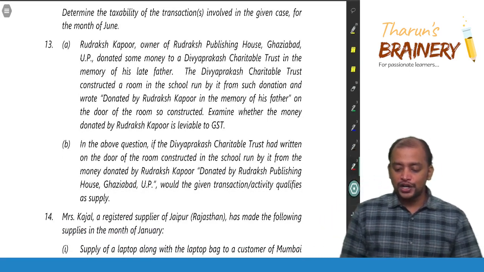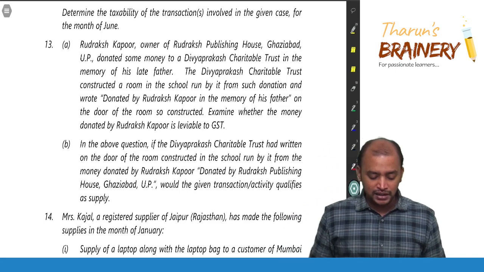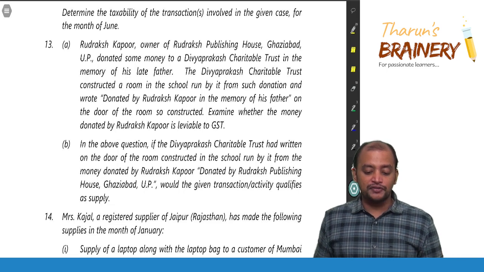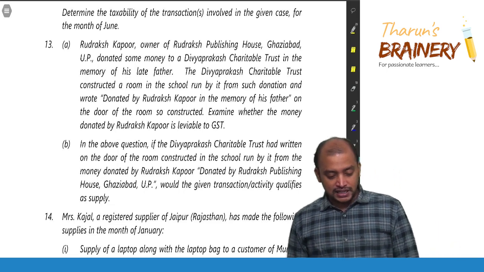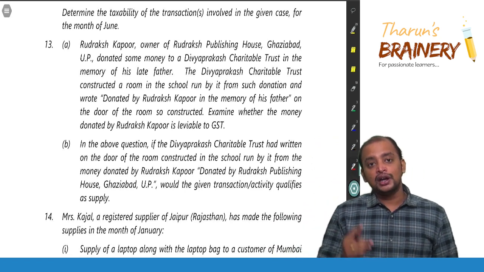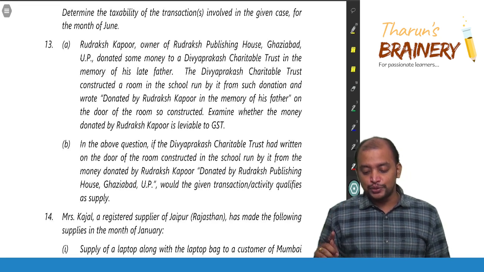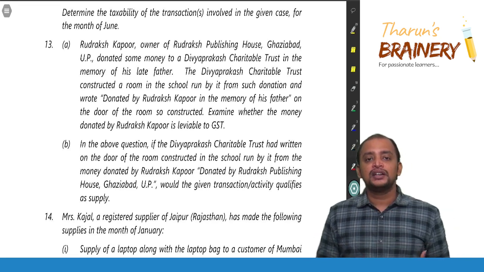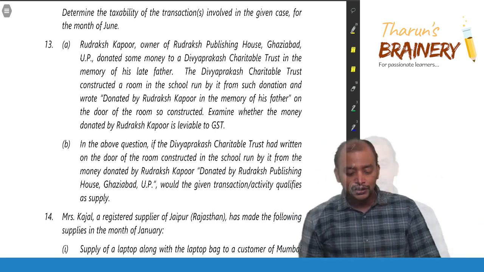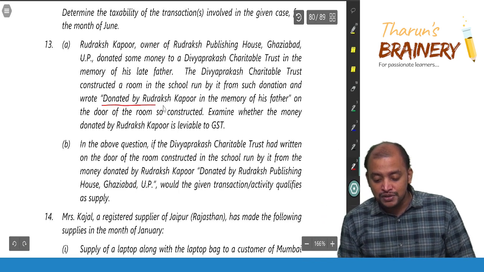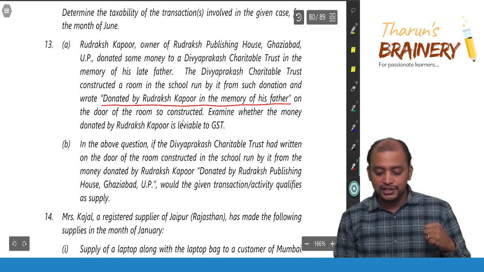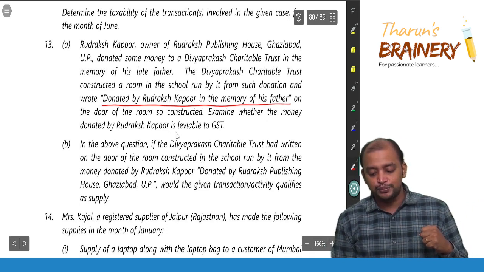Rudraksh Kapoor, owner of Rudraksh Publishing House, Ghaziabad, UP, donated some money to Divya Prakash Charitable Trust in the memory of his late father. The Divya Prakash Charitable Trust constructed a room in the school run by it from such donation and wrote, donated by Rudraksh Kapoor in the memory of his father. Display of name. Whether donation constitutes supply or not. Donated by Rudraksh Kapoor. Individual name is displayed. So there is no business advantage. On the door of the room so constructed, examine whether the money donated by Rudraksh Kapoor is leviable to GST.